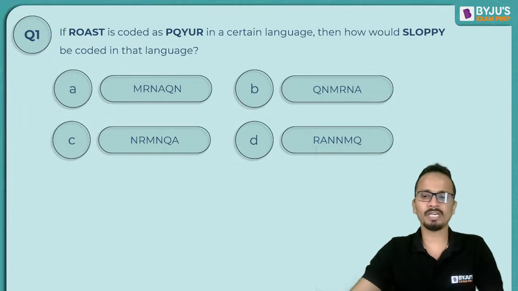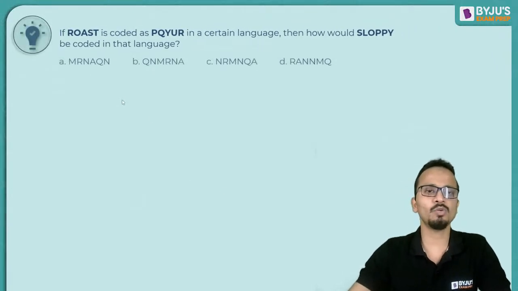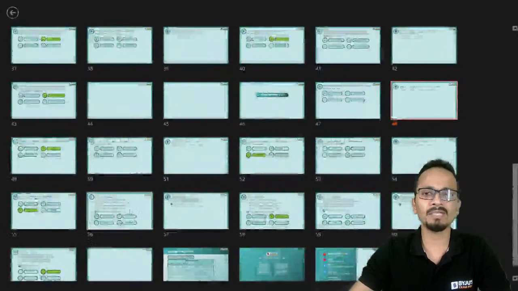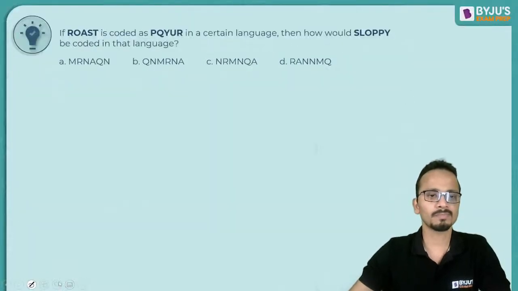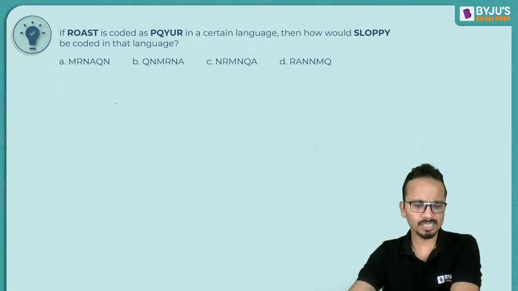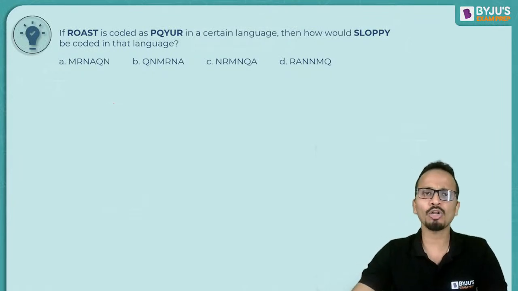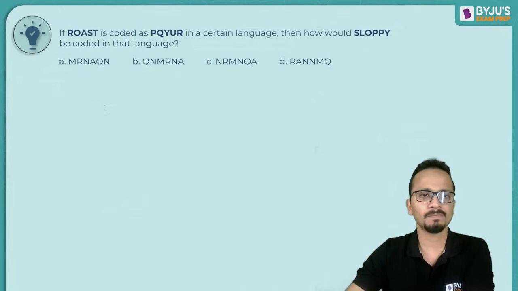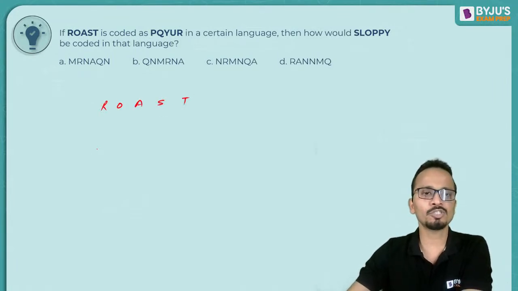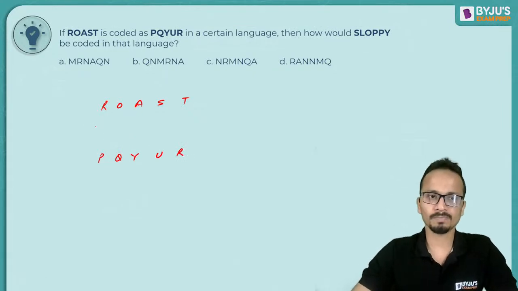I have already started getting the answers. Let's see what is actually happening in this question. Now, ROAST is coded as PQYUR. I'll be happy if all of you can write the logic as well. So this is the code.